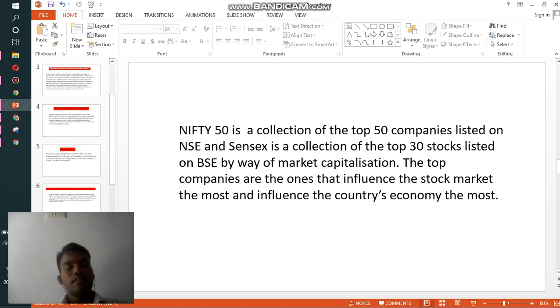These companies are listed based on their market capitalization, the total worth of the companies. The top companies are the ones that influence the stock market the most and influence the country's economy. For example, if top companies' shares fall, the total economy will also be in trouble.